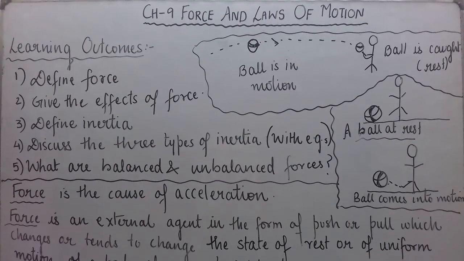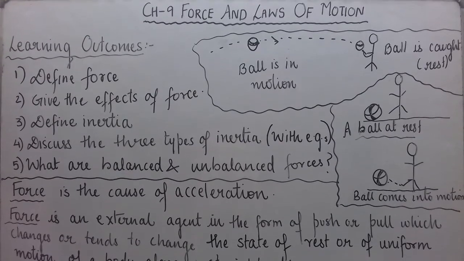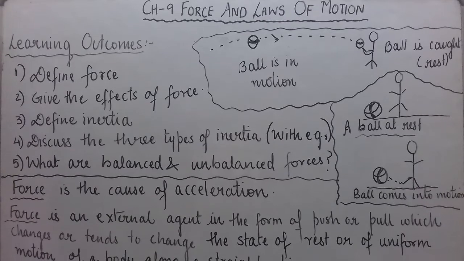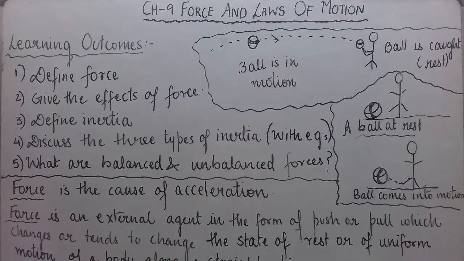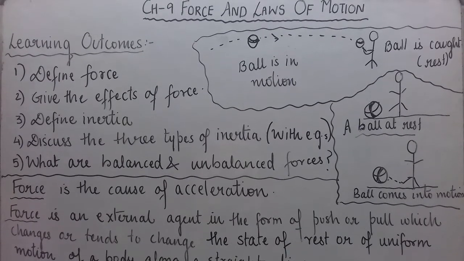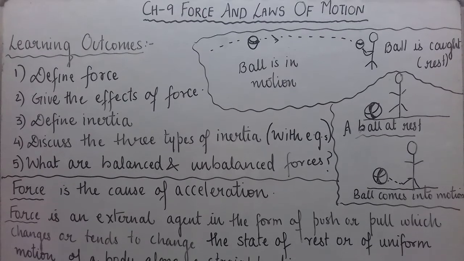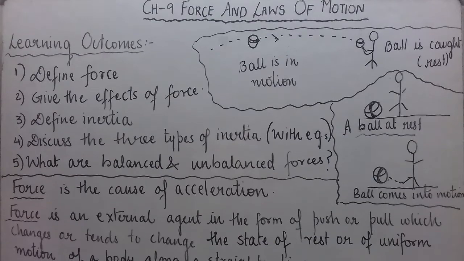When do we say a body is accelerated? When its velocity changes. And you know that when velocity changes, obviously the speed is also changing, and maybe the direction is also changing. So speed may change or direction may change or both may change. And we are generally considering in our syllabus motion along a straight line. So in that case, when a body is accelerated, then only the magnitude of speed changes.